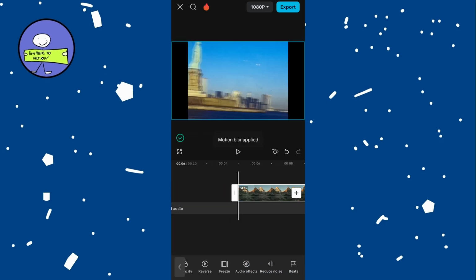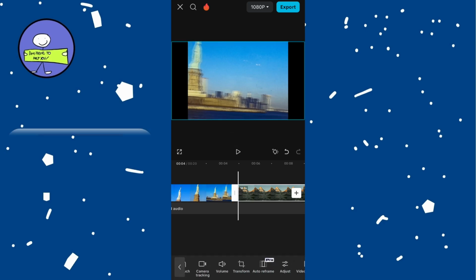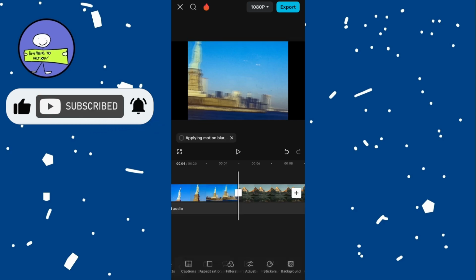Next, select the next video clip and repeat the process if needed. Swipe over to motion blur, adjust settings and hit the check mark to apply. Next you can play to preview the transition between clips.